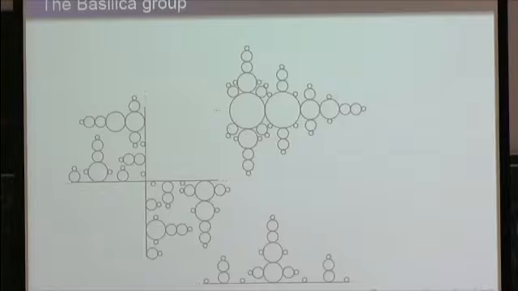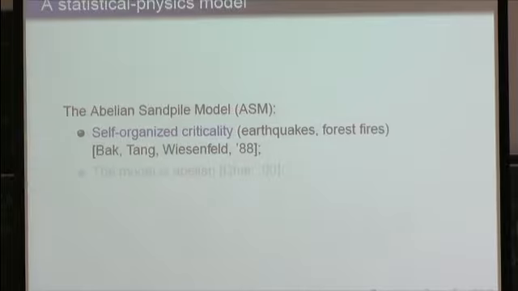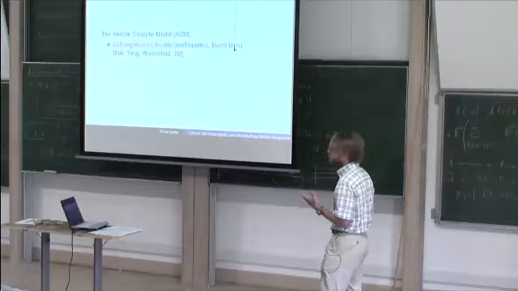So we turn now to another aspect. Provided now with sequences of graphs converging to some interesting limit, we will consider a statistical physics model on these sequences called the Abelian Sandpile Model. The Sandpile Model was introduced in the late 80s by three physicists, Bak, Tang, and Wiesenfeld, with the aim of providing an analytically tractable model with features of self-organized criticality. The self-organized criticality of a model means that the internal dynamics of the model leads it to a non-equilibrium or critical state without external tuning of any parameter.